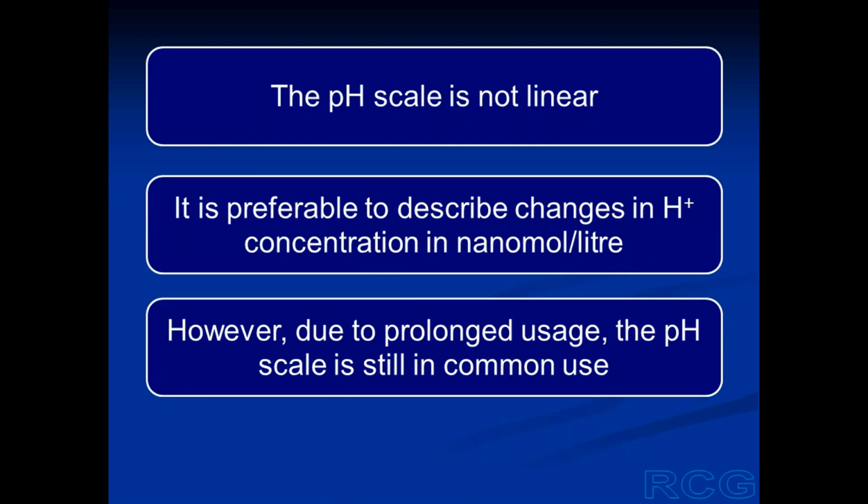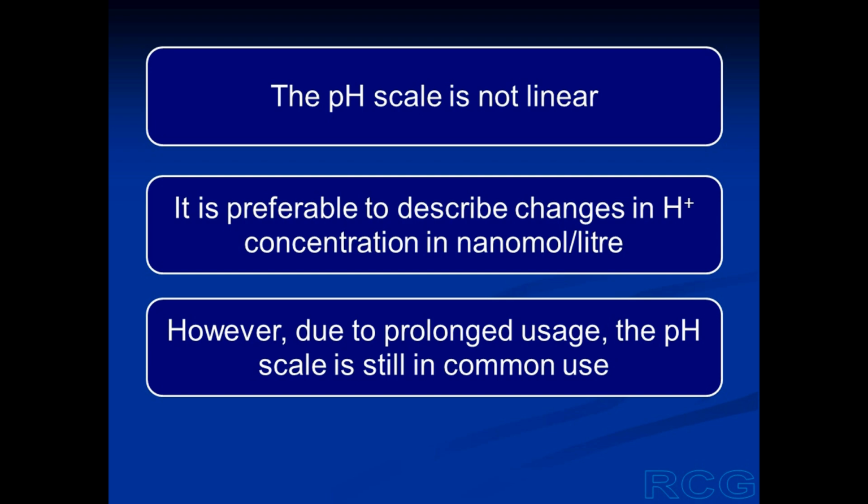Since the pH scale is not linear, a change in pH doesn't reflect the change in hydrogen ion concentration accurately. When the pH becomes abnormal, say from 7.4 it goes to 7.5, or from 7.5 it goes to 7.6, we get an impression that the severity of change is similar, 0.1 units, but the severity of change in hydrogen ion concentration is different.